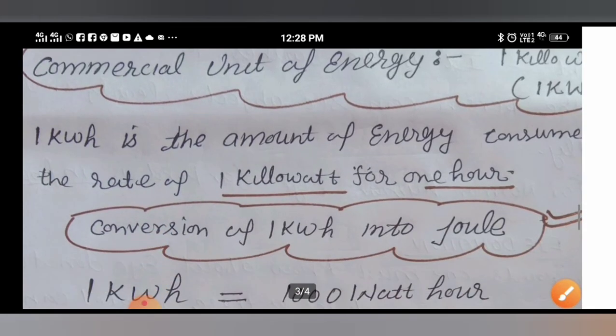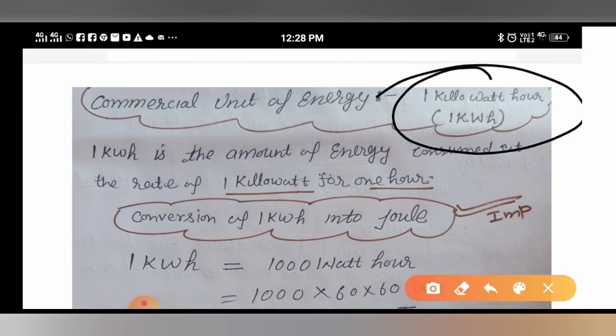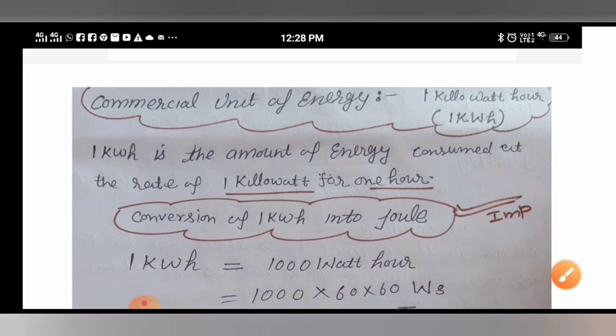Okay, dear students, next is your commercial unit of energy. The commercial unit of energy, you need to keep in mind, is kilowatt hour. Kilowatt hour is the amount of energy consumed at the rate of 1 kilowatt for 1 hour. It means energy consumed at the rate of 1 kilowatt for 1 hour. Okay, so what is the conversion?